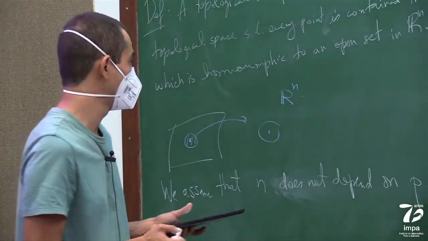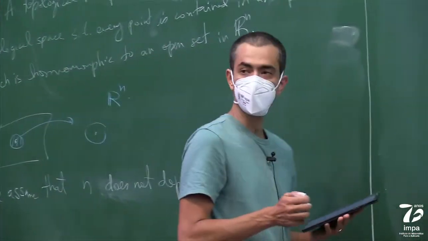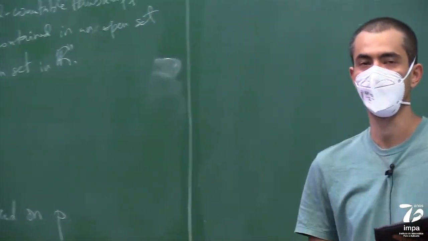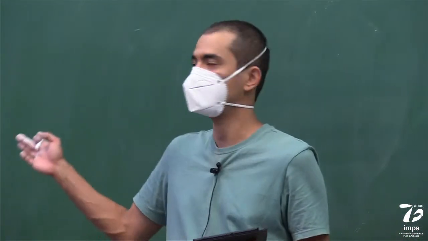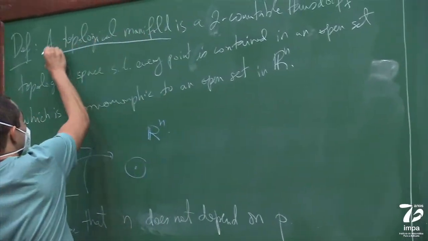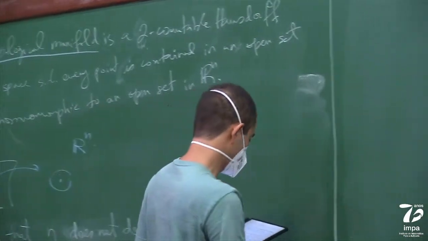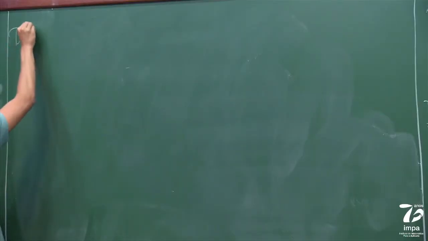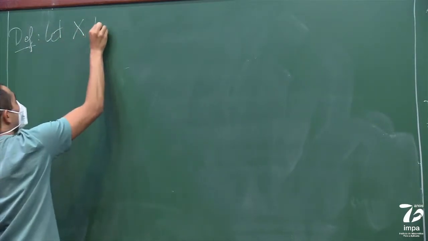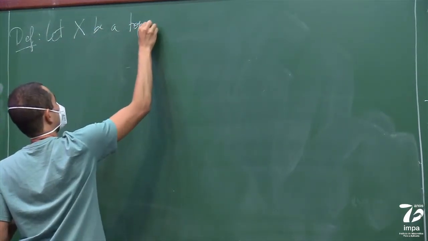All right, so now let's talk about what it means for a manifold to be smooth. So far, I haven't mentioned the derivative at all. So this is what's called a topological manifold. So now let's see what a smooth manifold is. In order to do that, let me make a couple of definitions. So let X be a topological manifold.